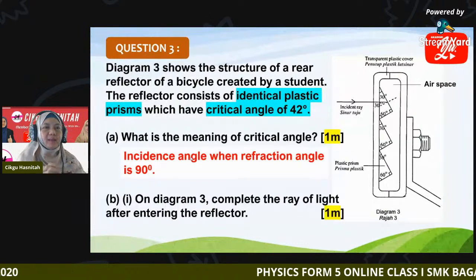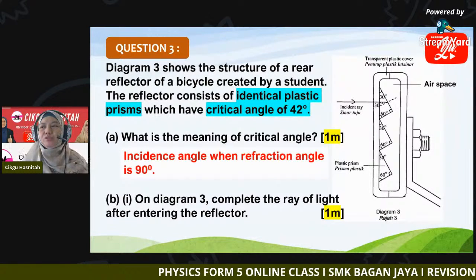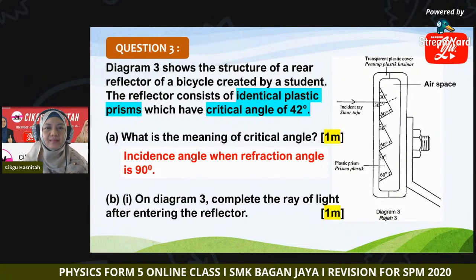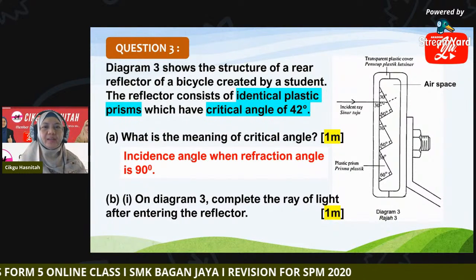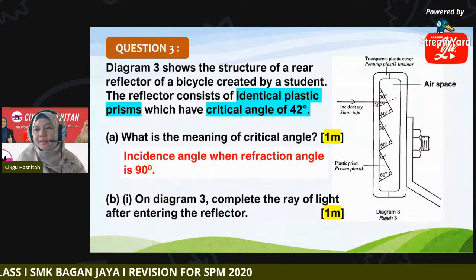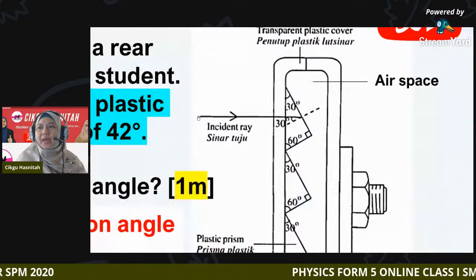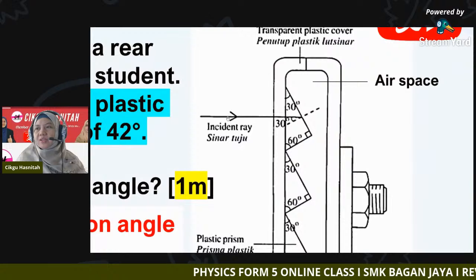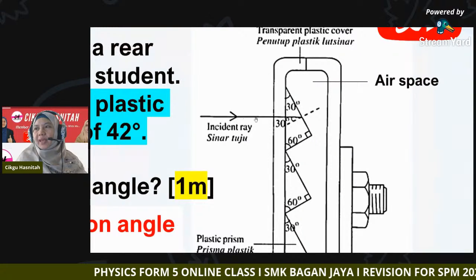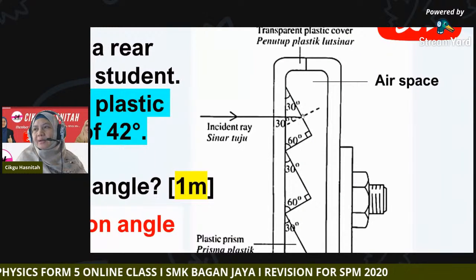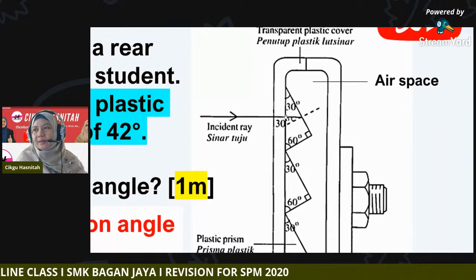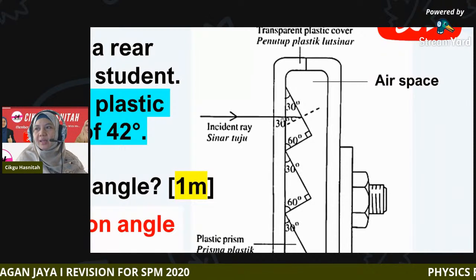Next, B1. On diagram 3, you have to complete the ray of light after entering the reflector. Let's take a look at our diagram. This is where the light is incident at. It travels from the air into the prism at the right angle, 90 degree.